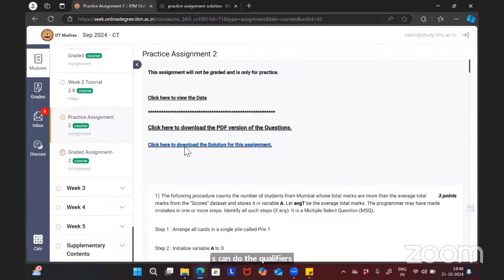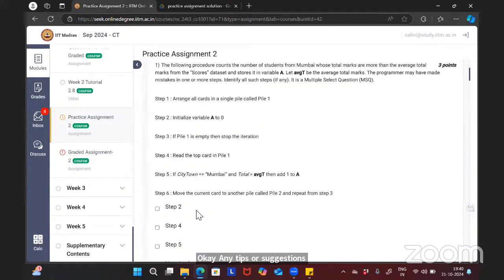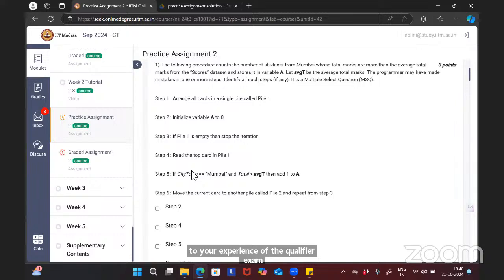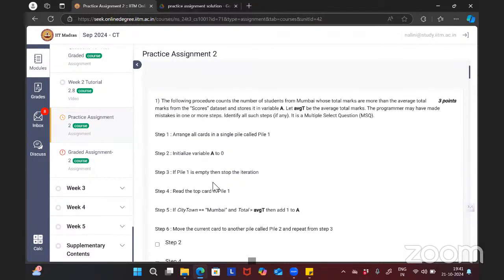Any tips or suggestions from your side, according to your experience of the qualifier exam? The thing is, just read the question carefully and do it step by step. Don't assume something or keep something in your mind. You have to be very careful while solving the question. Go through your practice assignment and graded assignment questions, and also the mock paper and previous term quizzes.